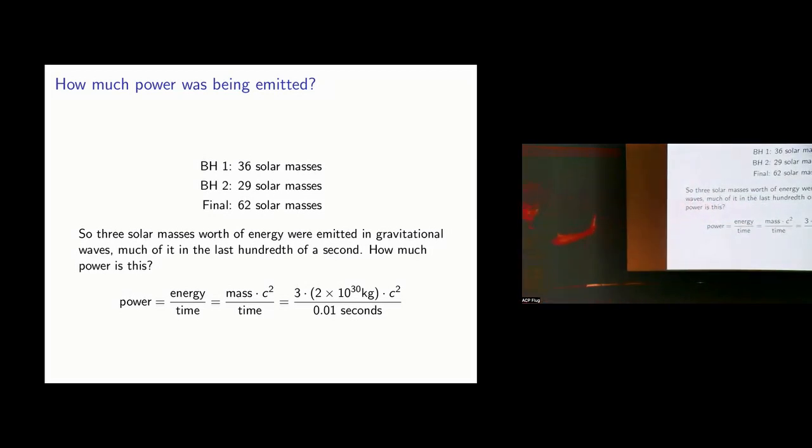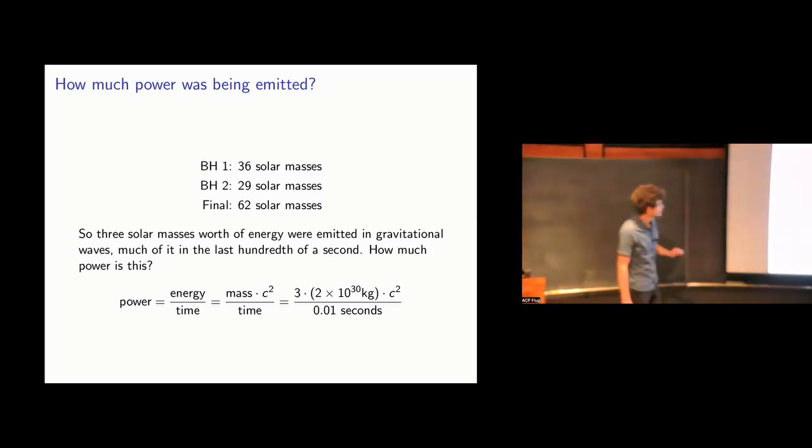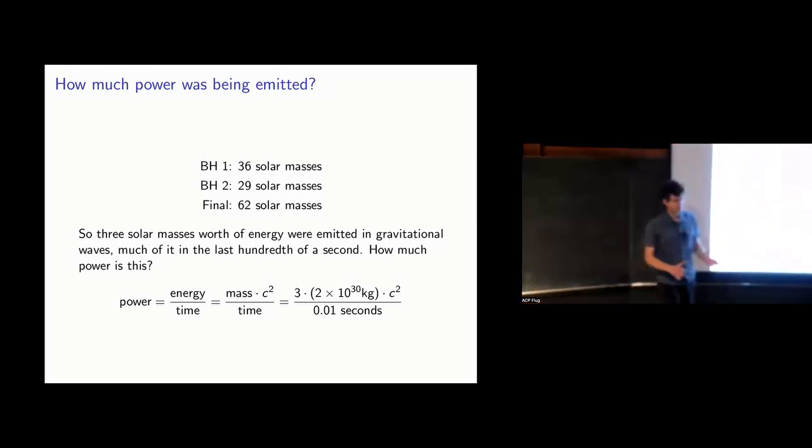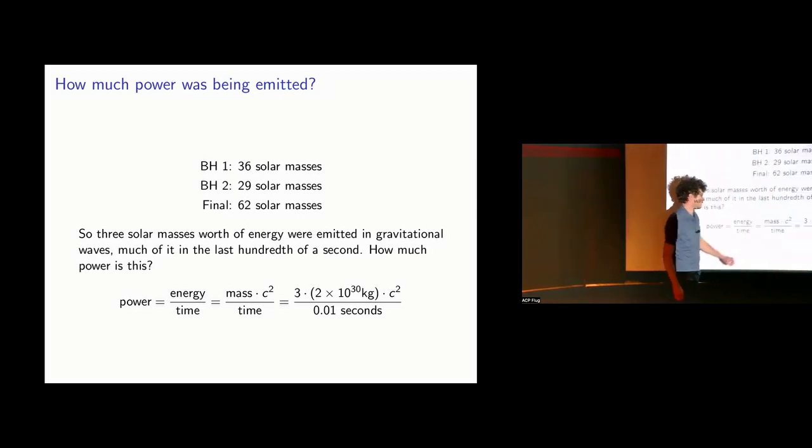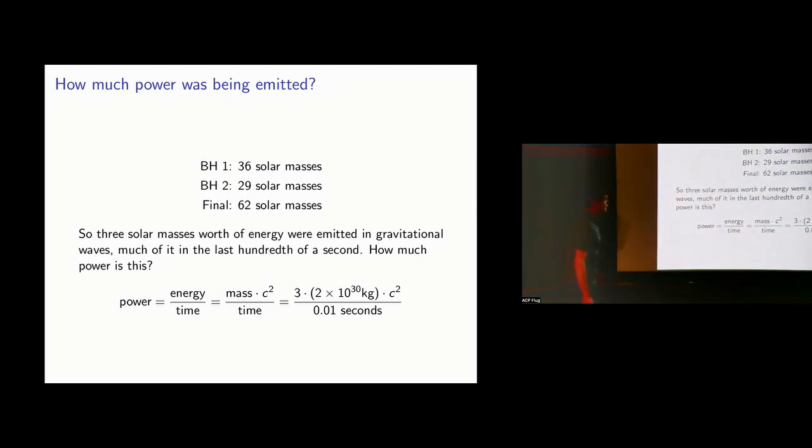So here's the calculation that blows my mind. Let's try to calculate how much power is being emitted during the final 100th of a second in this merger of two black holes, collision of two black holes. So power is what? Power is an amount of energy divided by an amount of time. So the amount of energy was emitted. Well, energy is mass c squared. That's E equals mc squared. So what's the amount of energy? It's 3 solar masses times c squared.